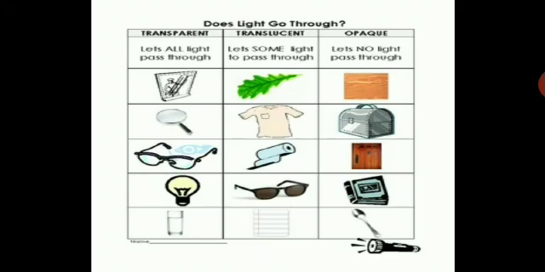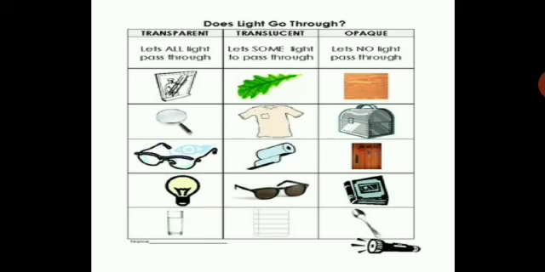Then here they have shown a t-shirt made of material which is translucent in nature. All t-shirts will not be translucent, but some materials we use to make t-shirts or shirts are translucent. Then here you have goggles, which are translucent in nature. So you can see some examples in your day-to-day life.